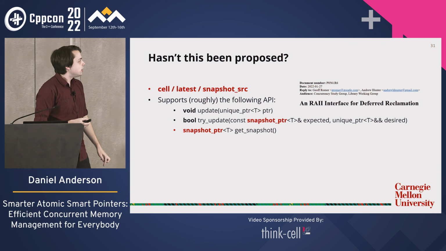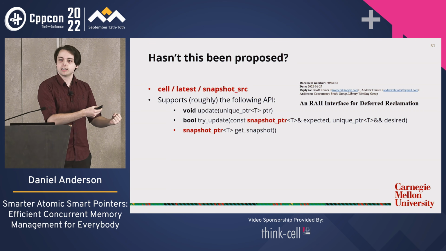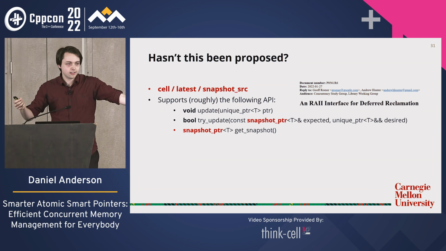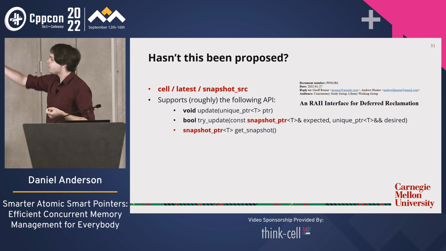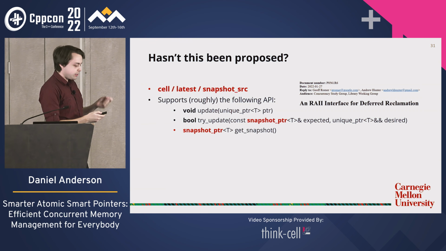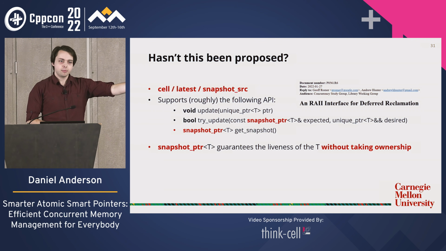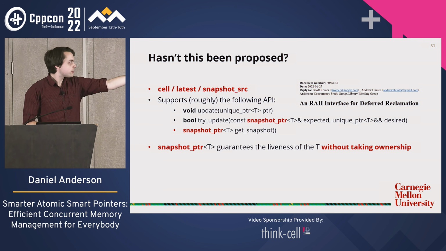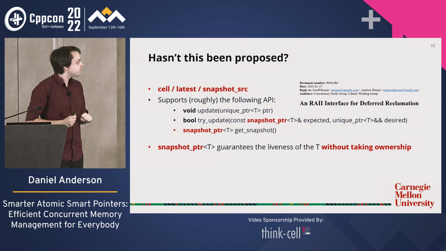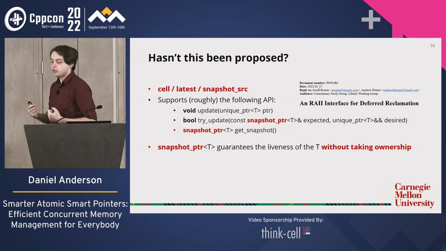So what does this do? Well, how would we read from an API that atomically holds a unique pointer? It's not like we can load from it in the sense of an atomic, because that would have to copy, and we can't copy a unique pointer, right? So we can't copy out the unique pointer if we want to read it. Instead, what snapshot pointer says is, here is an RAII type that will allow you to read this resource, and I guarantee that while you hold this snapshot, I won't delete it. So you can use this thing to read, but without actually taking over ownership.